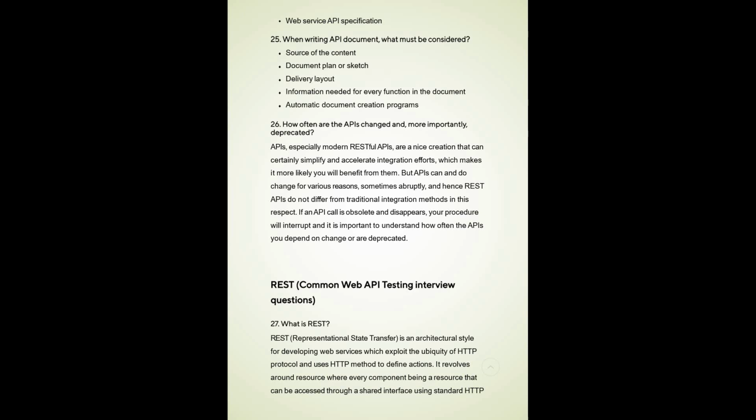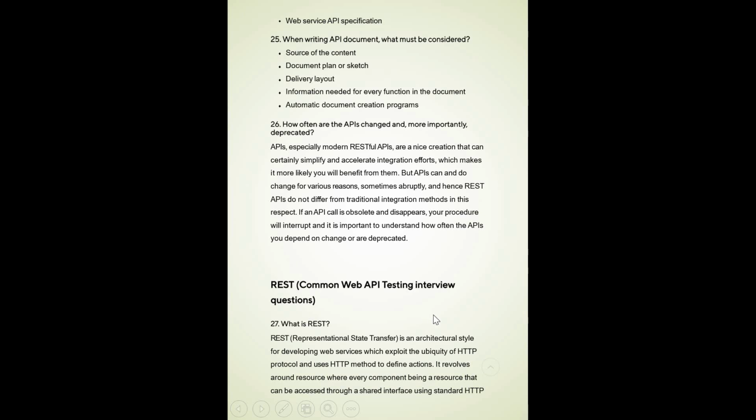But APIs can change for various reasons, sometimes abruptly, and hence REST APIs do not differ from traditional integration methods in this respect. So if an API call is obsolete and disappears, your procedure will be interrupted. So it is important to understand how often the APIs you depend on change or are deprecated. That is very important to know when you are working on any API, whether it is deprecated or not.